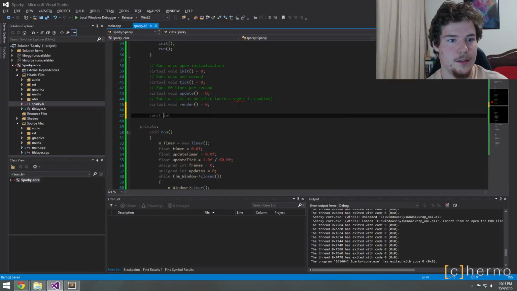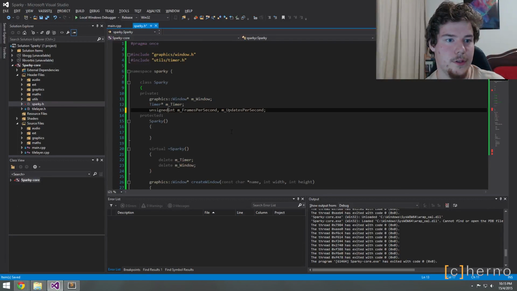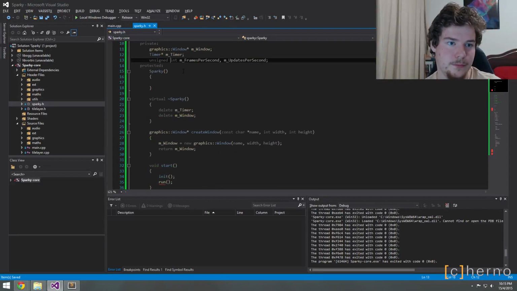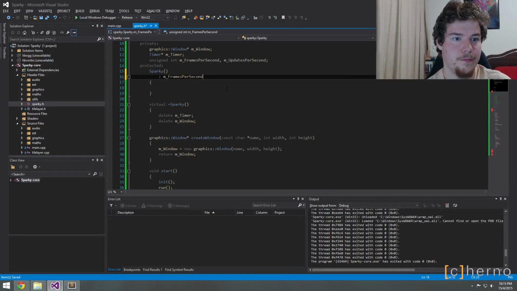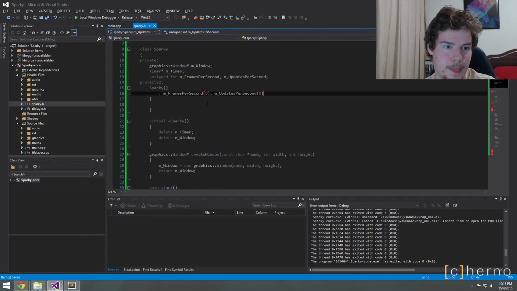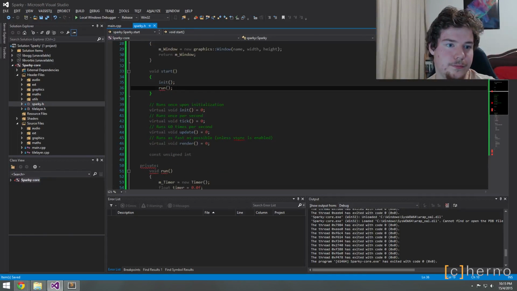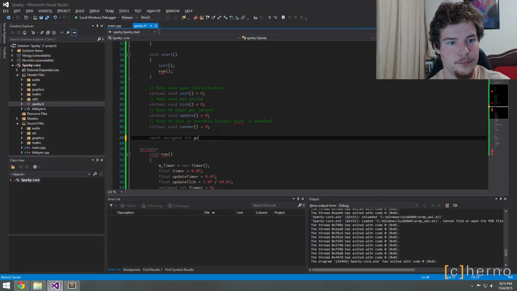Const unsigned int, with those unsigned ints, which probably initialize them to 0 as well. Okay, get FPS.